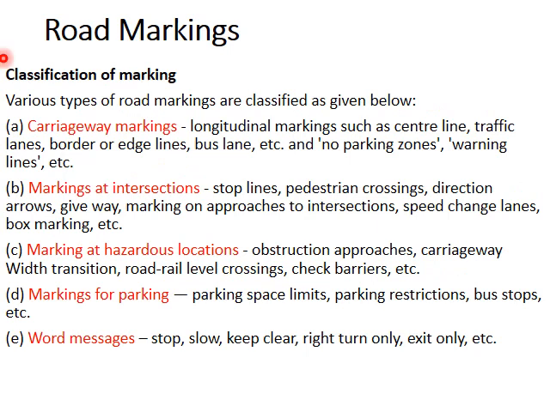There are different classifications of marking. First is carriageway marking on the carriageway where vehicles move. Then special markings at intersections. Then markings at hazardous locations where there are obstructions or level crossings or barriers, etc. Then markings for parking. Then word messages like stop, slow, keep clear, etc., which are shown in traffic signs, can also be marked on the road using thermoplastic paints.